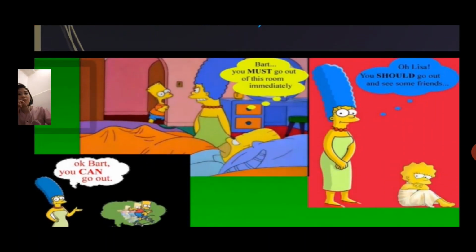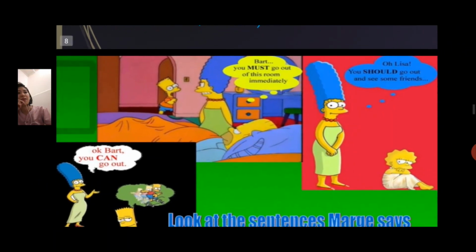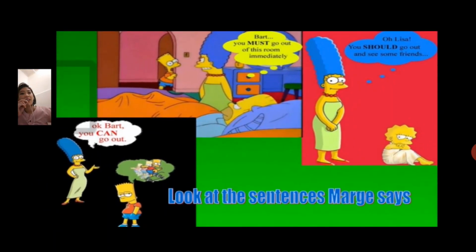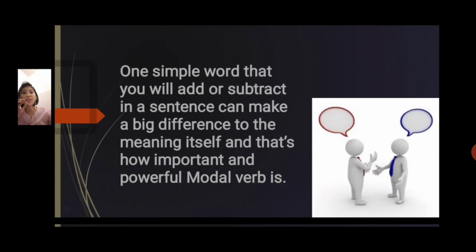Let's take a look at this picture. I took this from the Simpsons family. As we can see, Marge just used one action word, and it is go. But in the three scenarios, she used different modal verbs to express her thoughts and feelings. Adding or subtracting one simple word in a sentence can make a big difference to the meaning itself, and that's how important and powerful modal verbs are. So you should be careful.